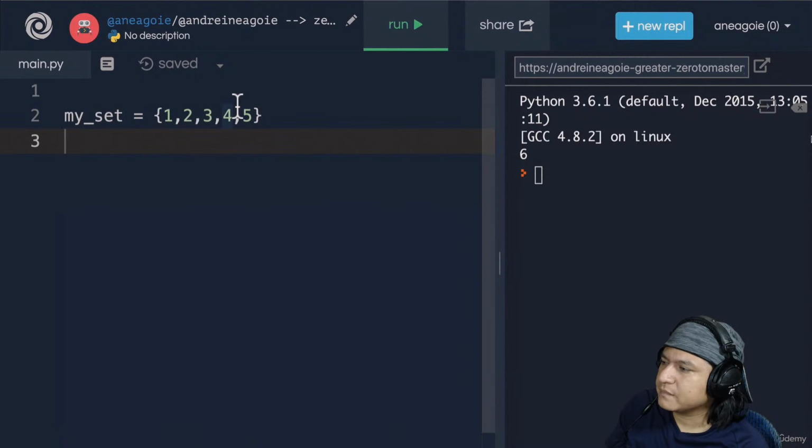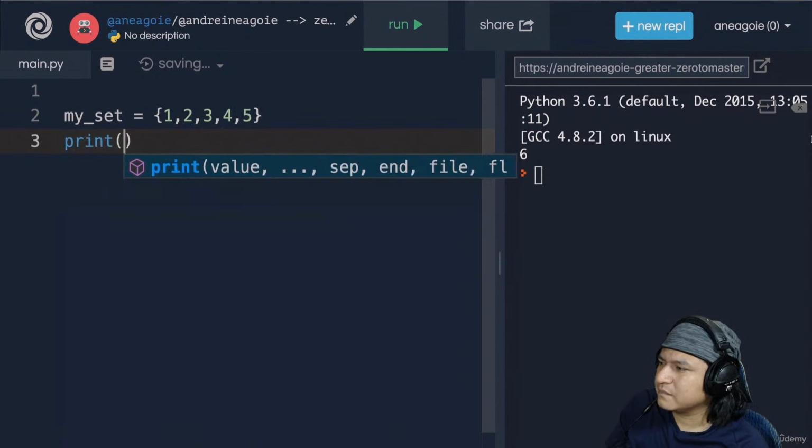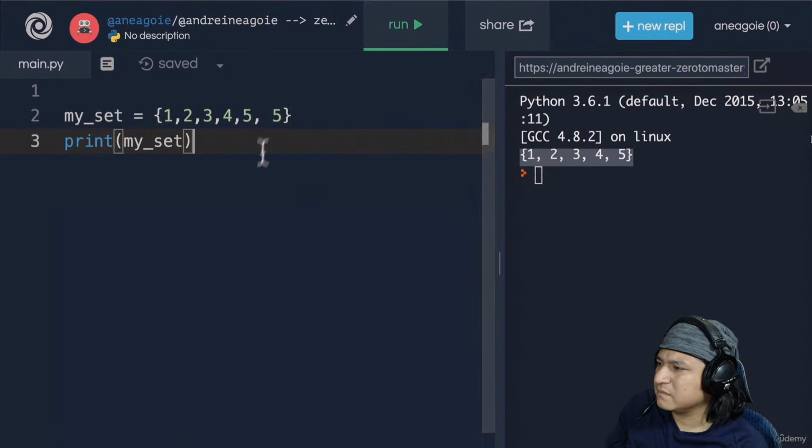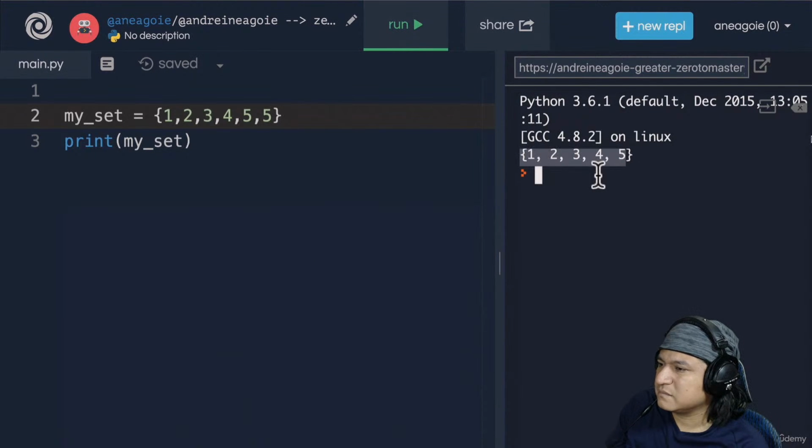But remember the definition I gave you. A set is an unordered collection of unique objects. What does that mean? Well, if I print my set and click run, I get a set. But if I add another 5 in here and click run, it only returns the unique items. You see, in a set there are no duplicates. Everything has to be unique. So this 5 just never gets added to the set.